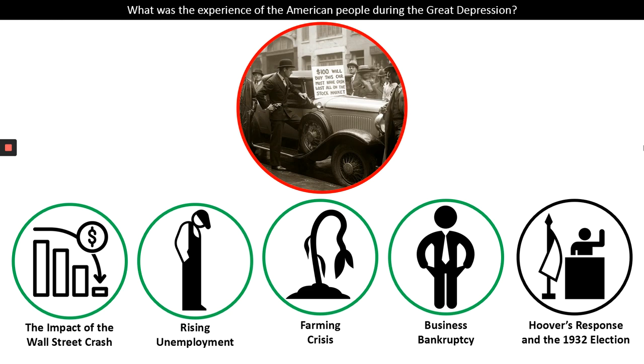So clearly there was a massive, massive problem in America by the beginning of the 1930s. We now need to look at the politics of the time and think about the Republican politicians who've been in power for almost all of the 1920s and how the blame that they received maybe led to some changes politically in 1932.